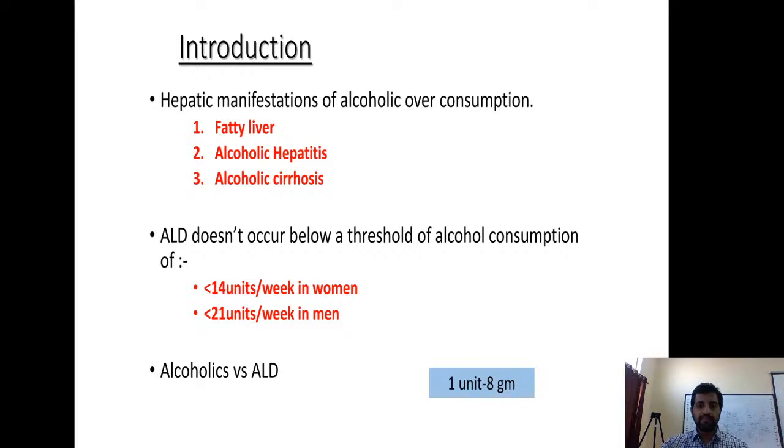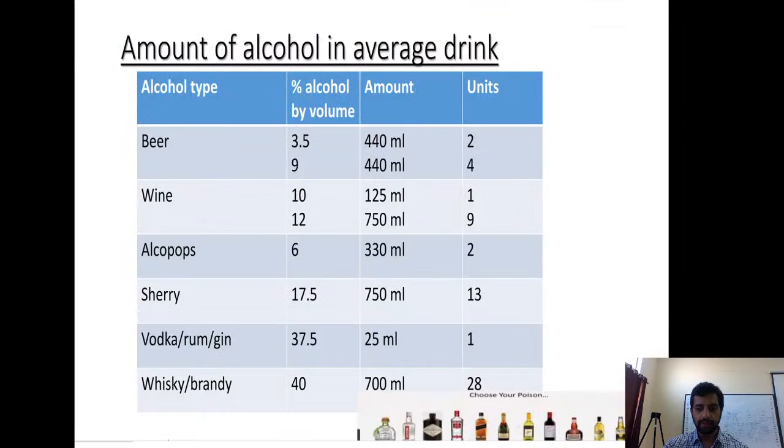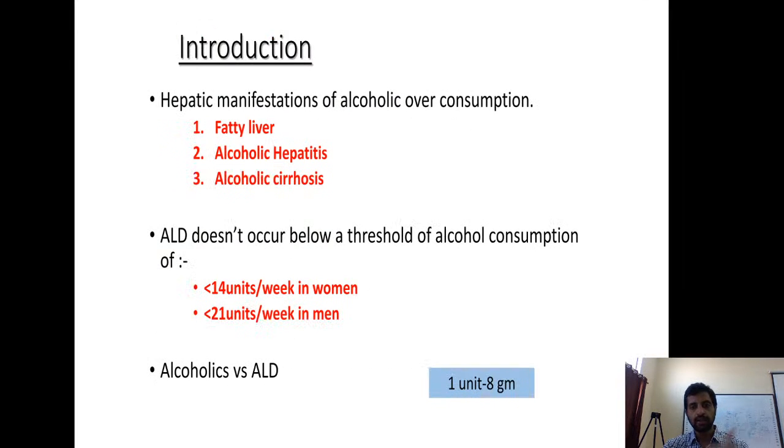Alcoholic liver disease manifests in three different ways. It need not be chronological. It can manifest either as fatty liver, alcoholic hepatitis, or alcoholic cirrhosis. These need not progress in the same order, and individual things can be skipped. How it will be skipped and how it will progress we will be seeing shortly.